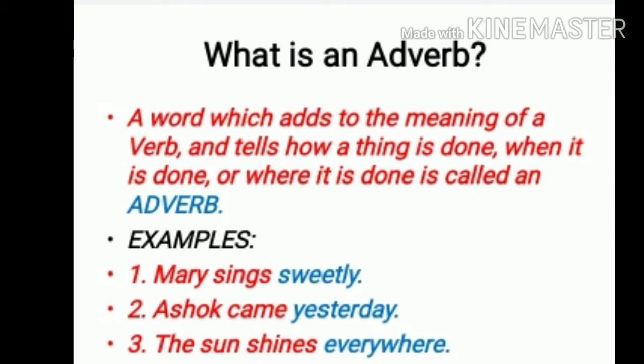For example, the first one, Mary sings sweetly. Sings is your verb. She sings how? She sings sweetly. So, this sweetly will be an adverb. Second, Ashok came yesterday. Came when? Yesterday. So it shows more about the verb. The third one, the sun shines everywhere. So shines where? Everywhere. So it shows more about the verb shines.